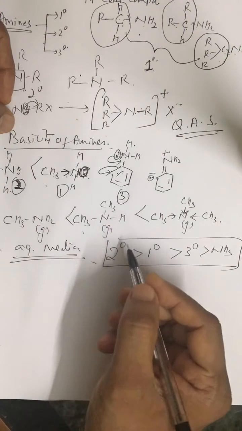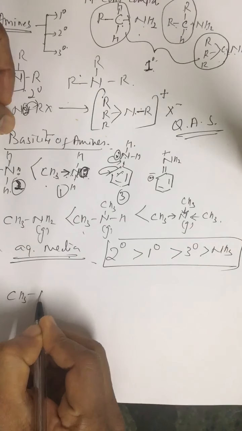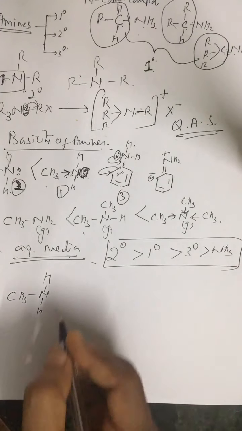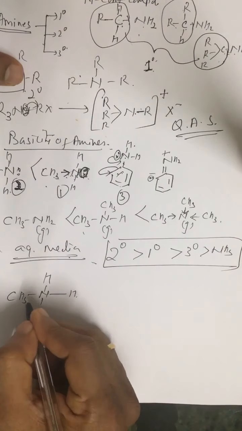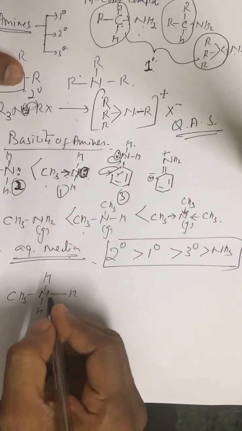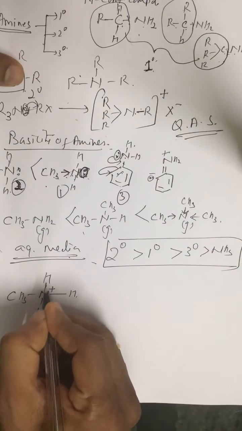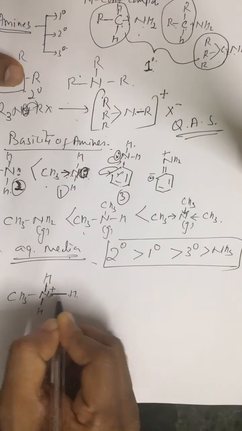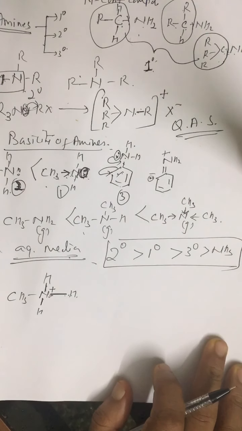Actually, in aqueous media, after the acceptance of H positive, like if CH3NH2 accepts H positive, it is converted to CH3NH3 positive. So the electron pair between nitrogen and hydrogen gets attracted towards nitrogen.